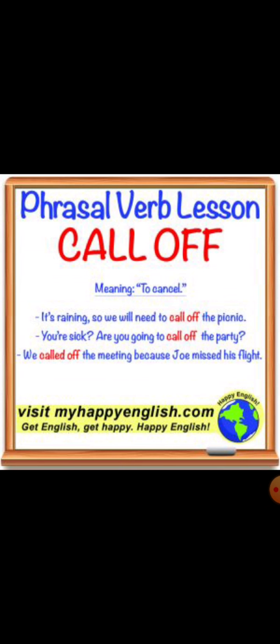Today's interesting fact about the English language is what we call phrasal verbs. Phrasal verbs are interesting because, take the following example. Call is something that you all know the meaning of, but when we add the particle off, it means something totally different. So call plus the particle off together make the meaning to cancel.